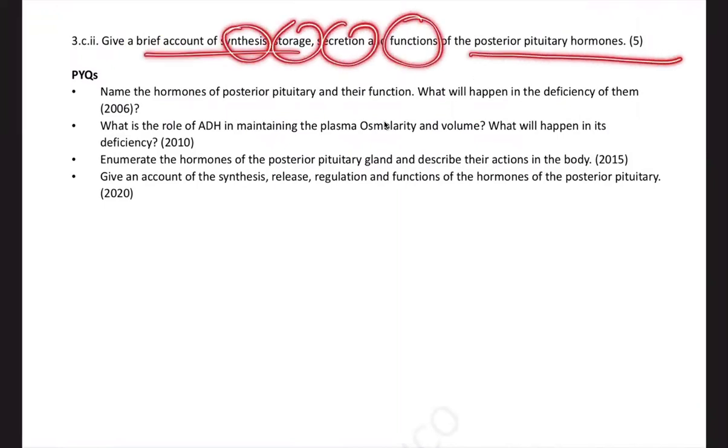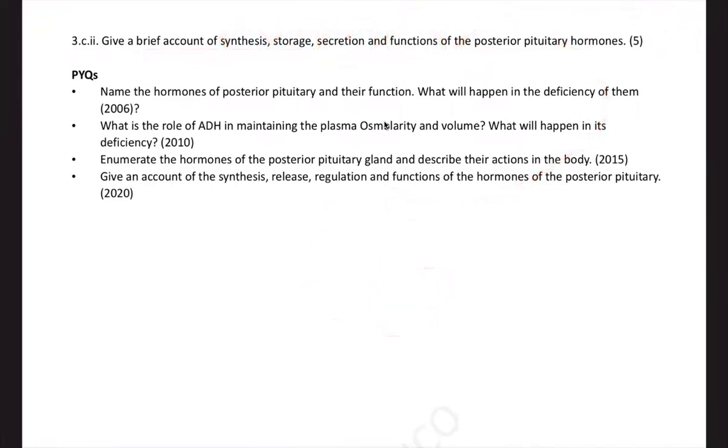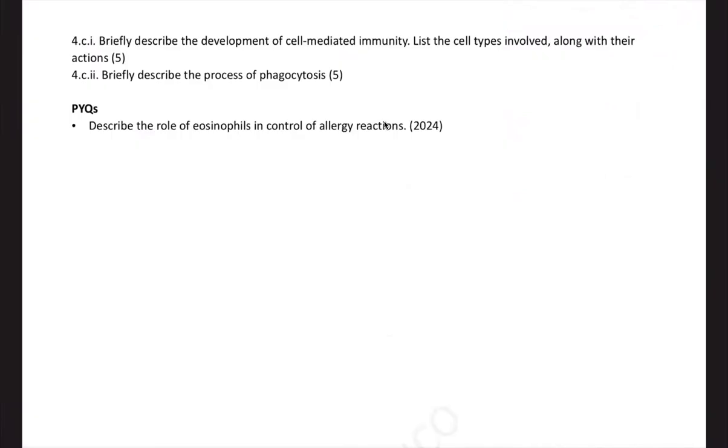So I told you one hormone you can prepare is growth hormone. Other is posterior pituitary hormones like vasopressin and oxytocin. So these two are important, and a lot of times in multiple years, posterior pituitary hormone questions got repeated.